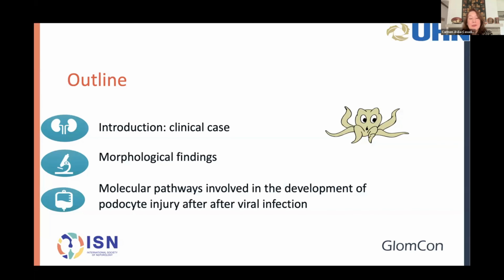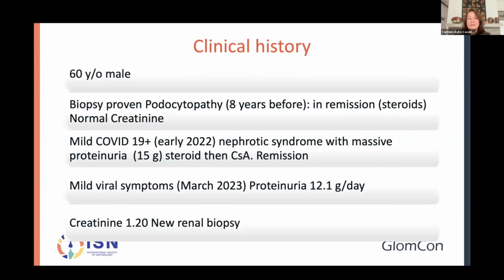Our outline today: as an introduction, a clinical case that will open up some ideas and questions about what's happening with these patients with podocytopathies. I'll show the morphological findings, and then Dr. Sumant is going to show the molecular pathways involved in the development of podocyte injury after viral infections.